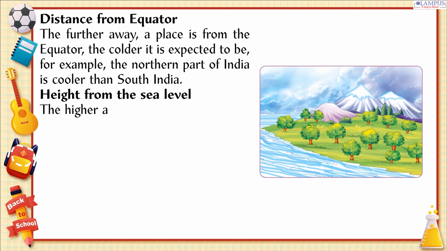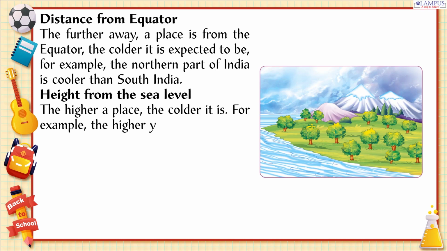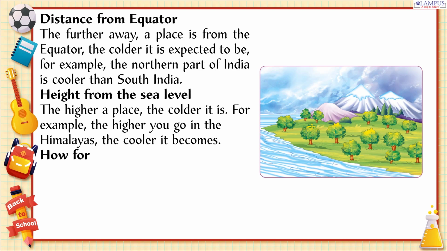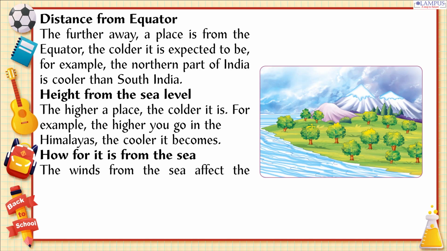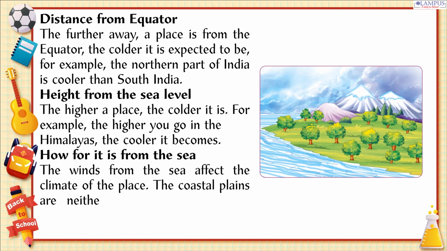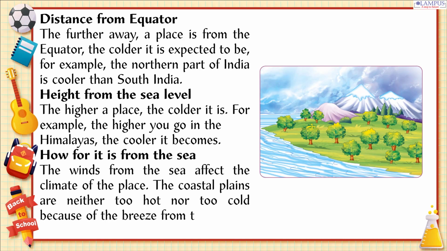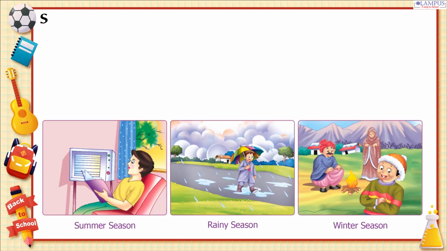Height from the sea level. The higher a place, the colder it is. For example, the higher you go in the Himalayas, the cooler it becomes. How far it is from the sea. The winds from the sea affect the climate of the place. The coastal plains are neither too hot nor too cold because of the breeze from the sea.